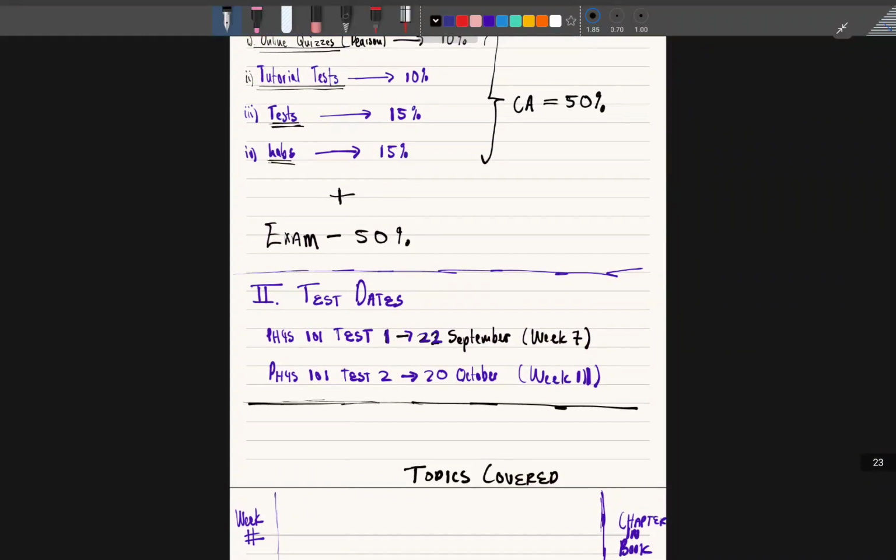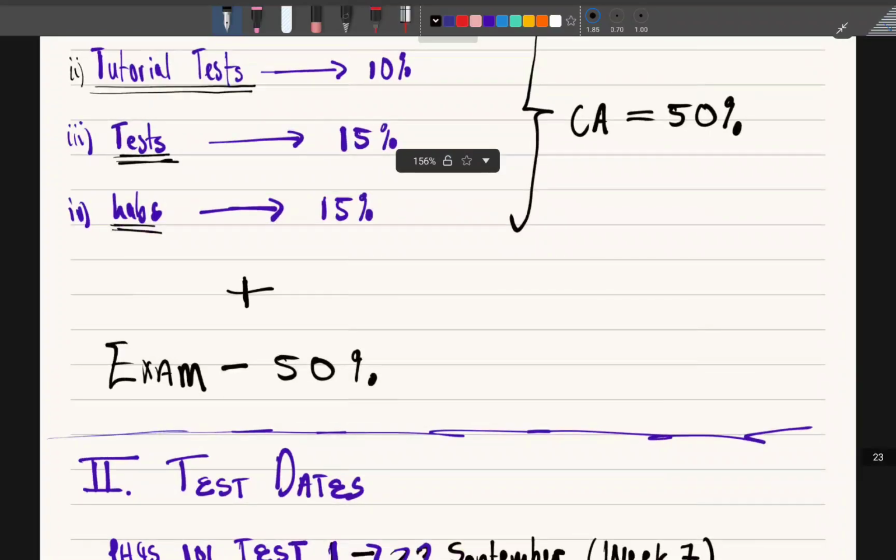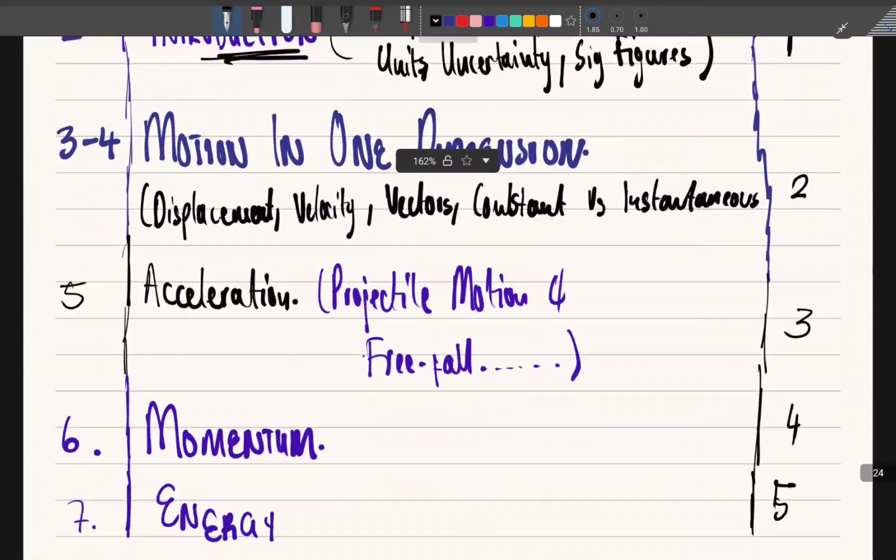So now the other thing which we need to look at is going to be the labs. So we'll see how to do them, because they're carrying a lot. 15% is a lot, and then we'll keep going and seeing how it goes.